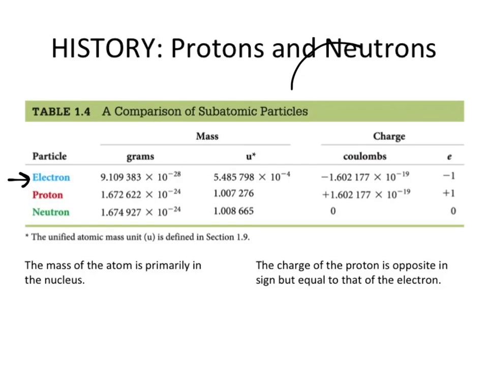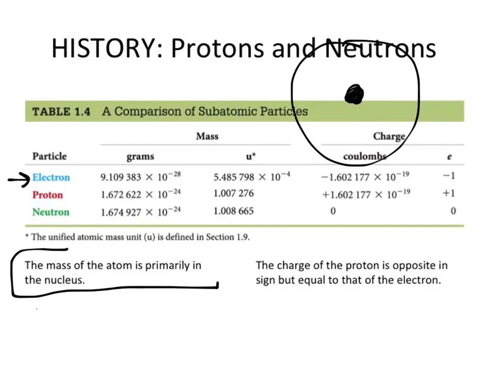So here, atom, and here is your proton. So the mass of the atom is in the nucleus, and the nucleus contains the proton, which is positive, P, proton, positive charge, plus the neutrons. Does anybody remember what the charge of a neutron is? Neutral. So I'm going to put a 0 there.